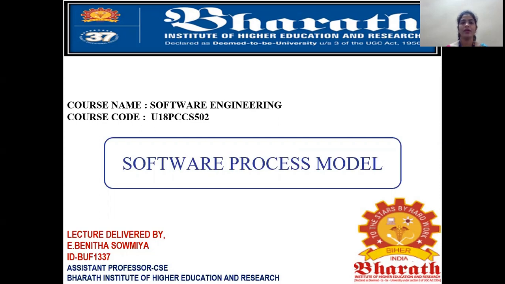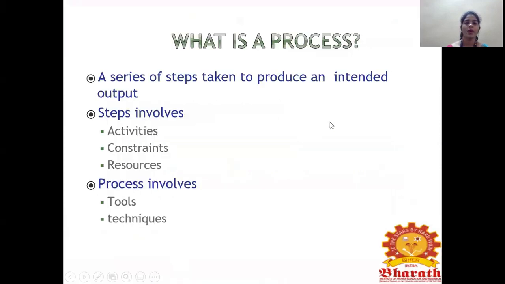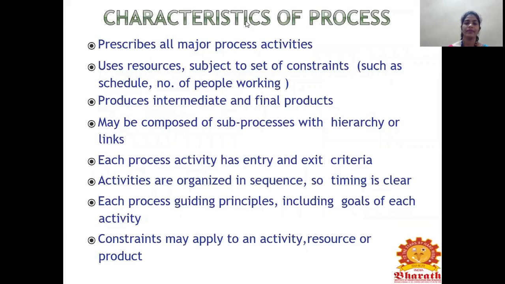Today I'm going to take a lecture in software engineering course on the topic software process model. First we will see what is process. A series of steps taken to produce an intended output is called a process. Steps involved in processes are activities, constraints, and resources we're going to use. And a process involves some tools and techniques also.